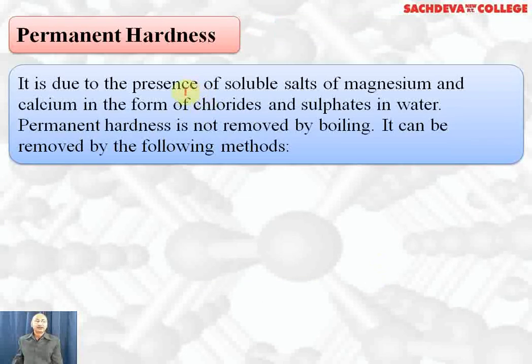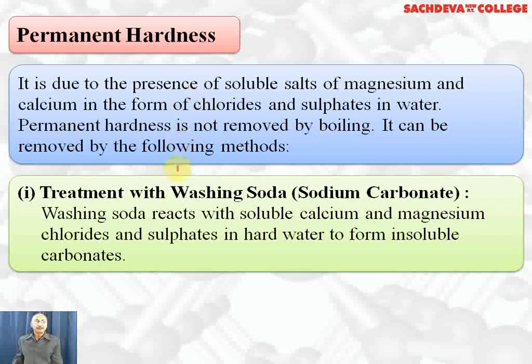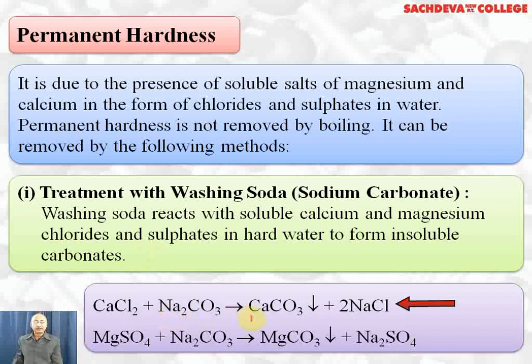Permanent hardness can be due to magnesium chloride, calcium chloride, magnesium sulfate and calcium sulfate. It cannot be removed by boiling. It can be removed by the following methods. The first one is treatment with washing soda. Washing soda can actually remove both types of hardness. It reacts with soluble calcium and magnesium chlorides, sulfates and even bicarbonates to form insoluble carbonates which can be filtered off. Calcium chloride reacts with sodium carbonate to give CaCO3 plus 2NaCl. MgSO4 plus Na2CO3 gives MgCO3 plus Na2SO4. Both the carbonates are insoluble. CaCO3 and magnesium carbonate can be removed by filtration.